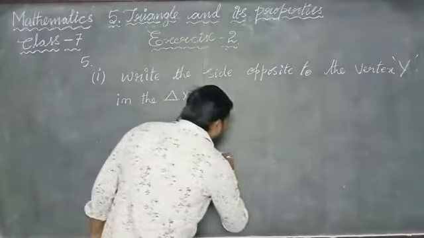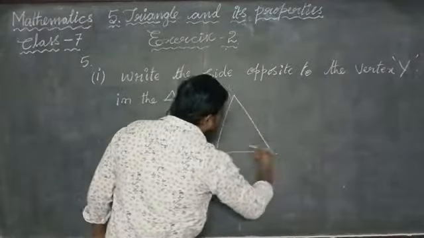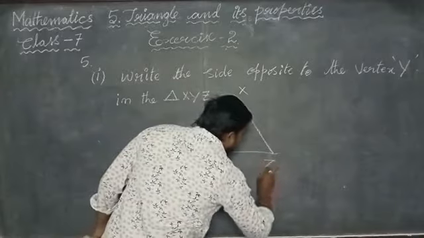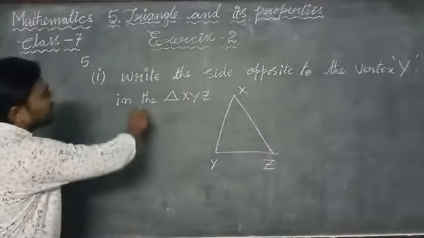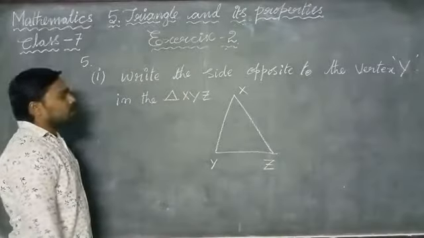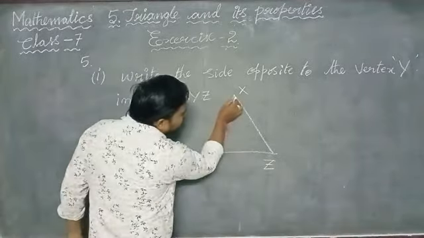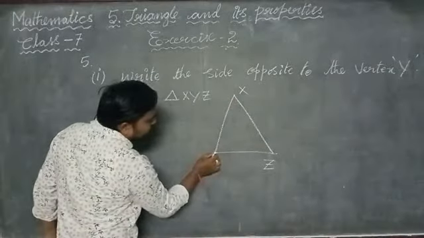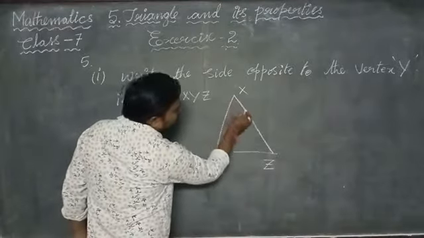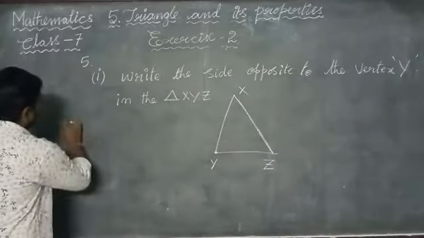Okay. Now let us draw the triangle XYZ. This is the triangle X, Y, and Z. They are asking to write the side which is opposite to the vertex Y in the triangle XYZ. This is vertex Y, and the side which is opposite to the vertex Y is XZ. Okay. Now write the answer.